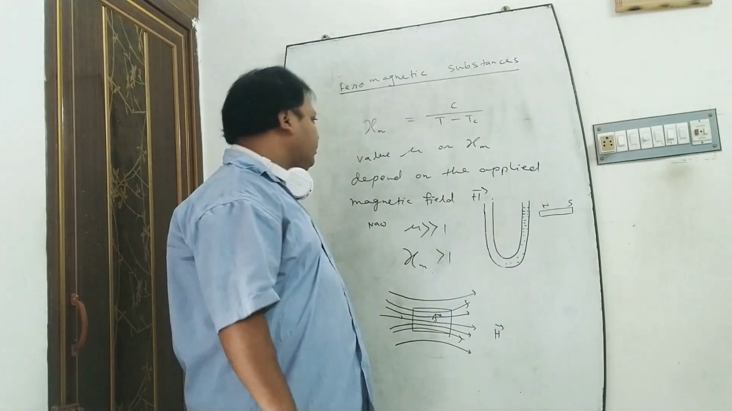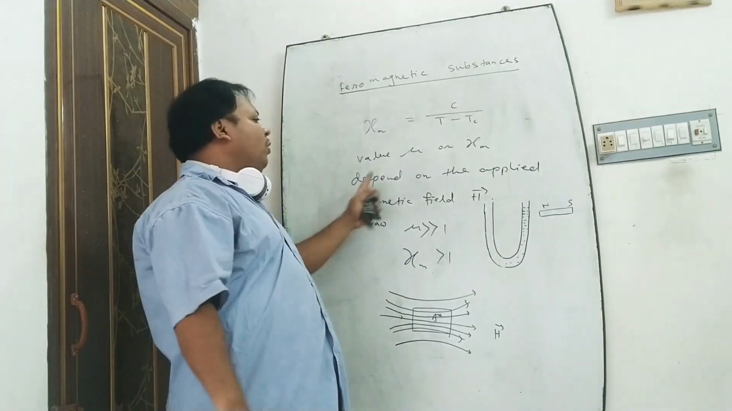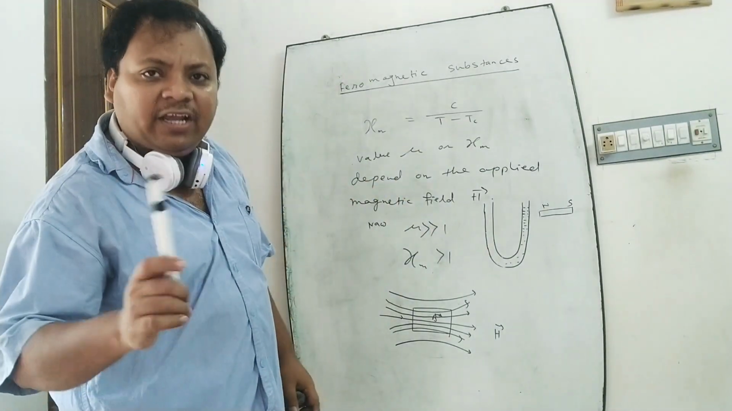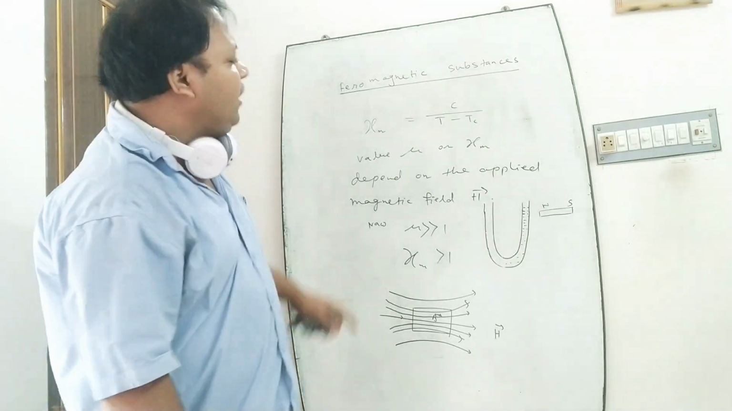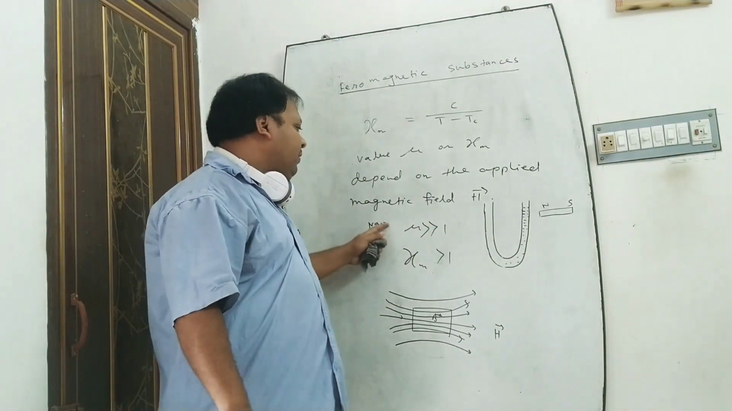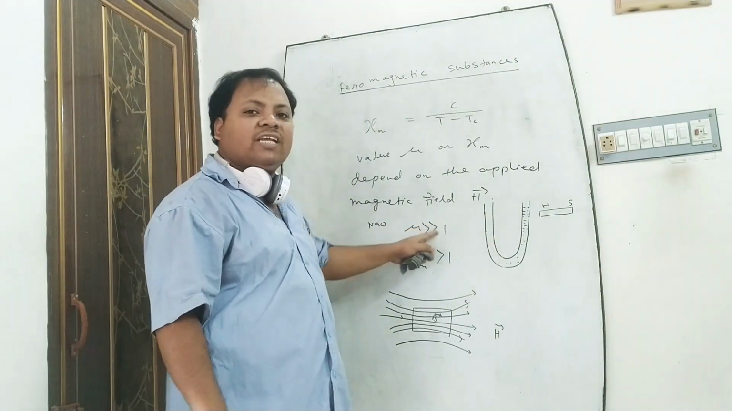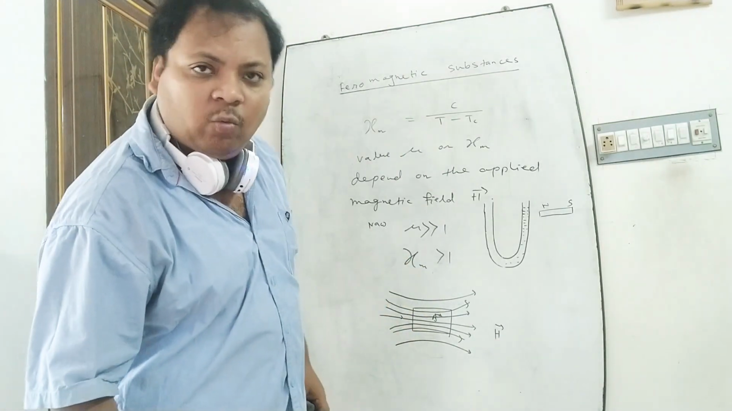The values of mu and Xm depend on the applied magnetic field H. That is, magnetic permeability and magnetic susceptibility depend on the applied magnetic field H. Here, the value of mu is excessively greater than 1 and the value of Xm is greater than 1.